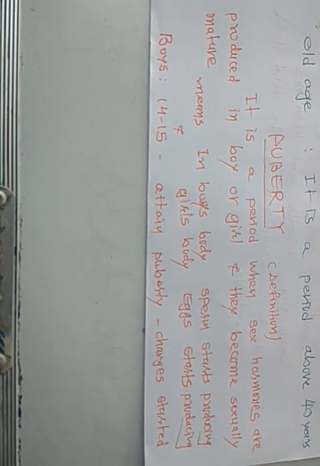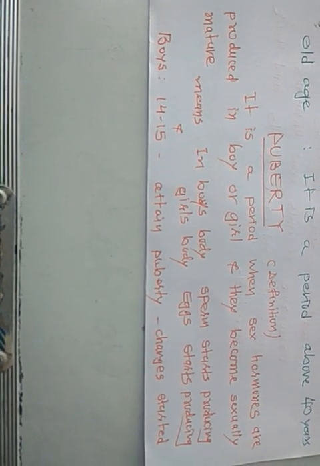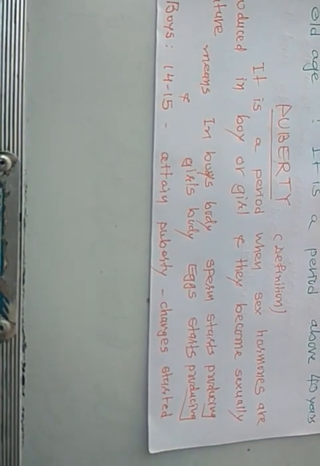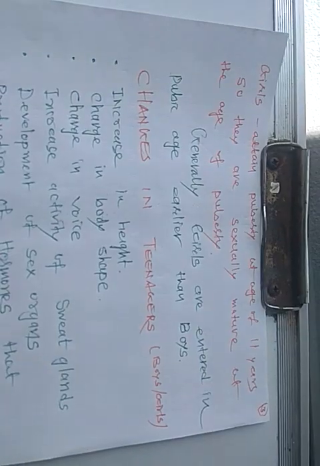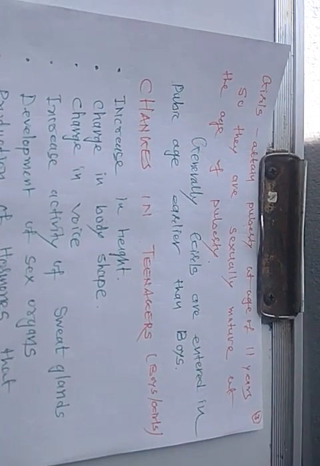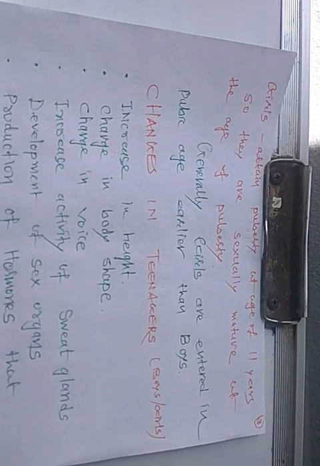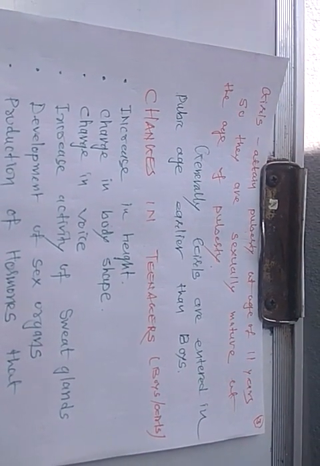Boys attain puberty between the age of 14 and 15, meaning changes start. Girls attain puberty at the age of 11 years.